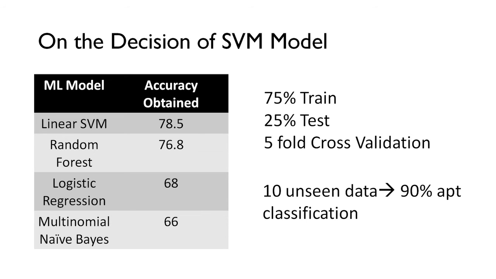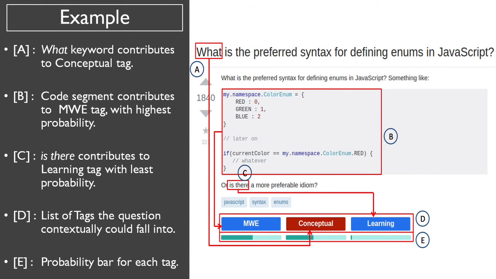So considering that a question might contain multiple contexts, as I was mentioning previously, we thought of labeling it with top 3 categories. So here is an example of ESOTagger implementation. Firstly, after we download the ESOTagger as a package, it is an extension which we have added to Google Chrome. So on opening Stack Overflow and clicking on a question, for this particular question, this is what it displays.